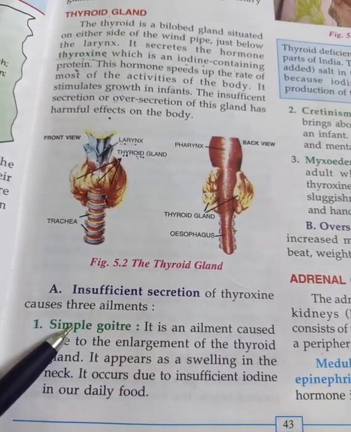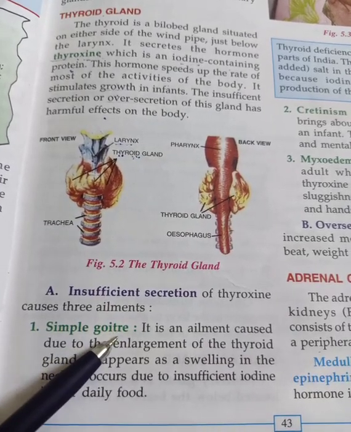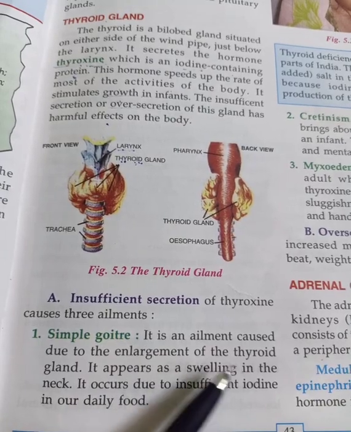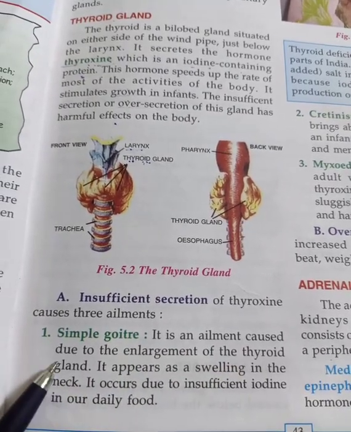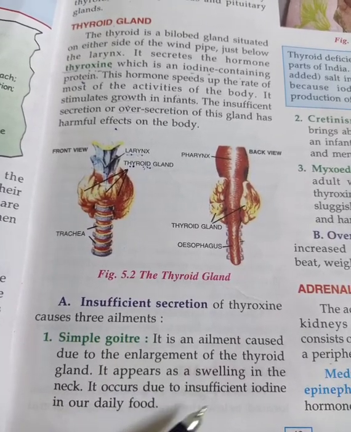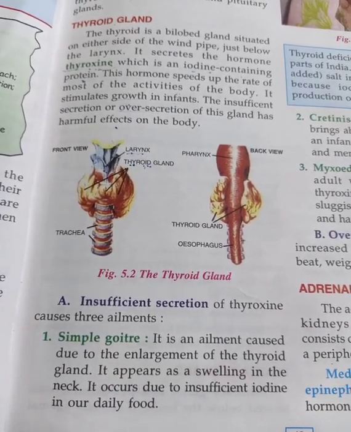It causes simple goiter. So what is simple goiter? Simple goiter means enlargement of the thyroid gland, and it appears like swelling in the neck. It occurs due to insufficient iodine in our daily life, as it is given in the picture also.